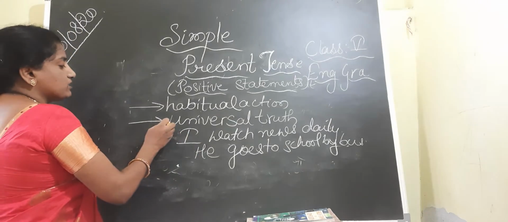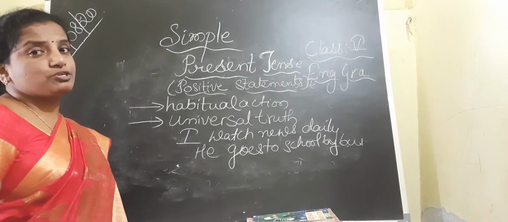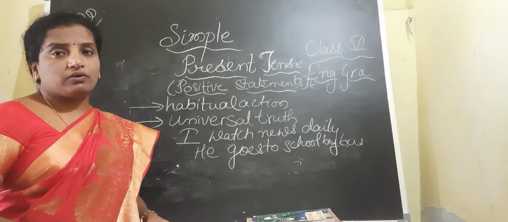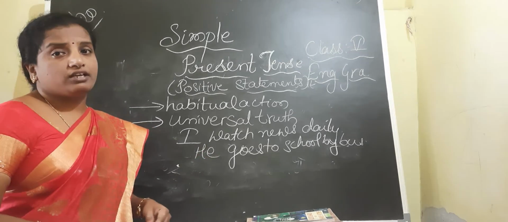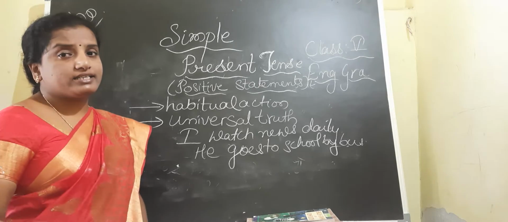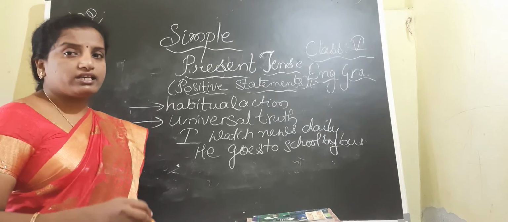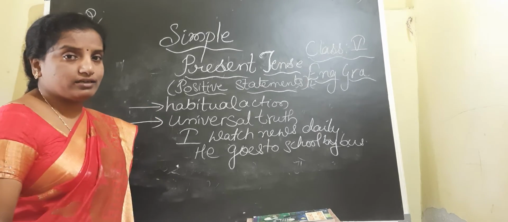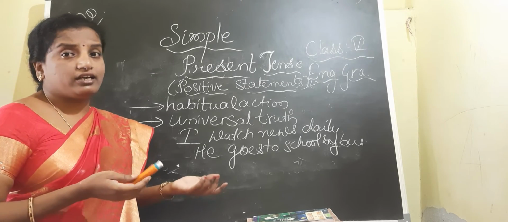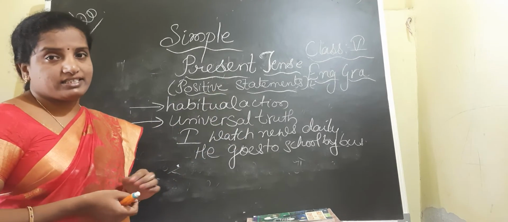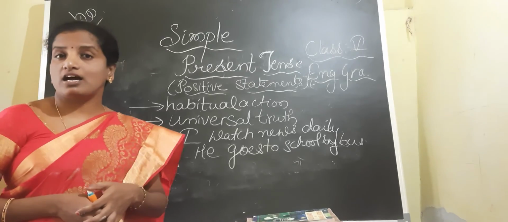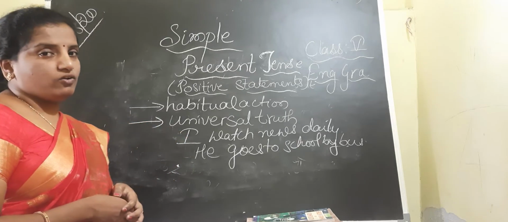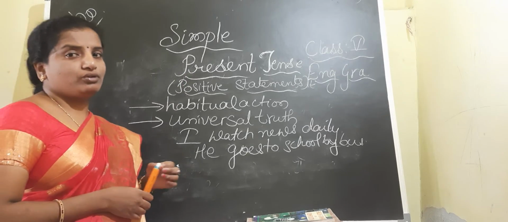Coming to our next point, children, universal truth. What do you mean by universal? It occurs in nature. Nobody can change it. We can't say that the sun rises in the west. We have to say the sun rises in the east. Nobody can change the way of the sunrise. Okay. The stars twinkle at night. We can't say the stars twinkle in the day. Stars twinkle only at night.